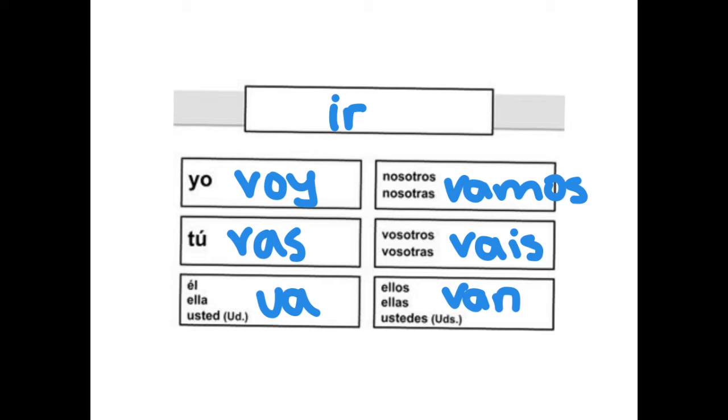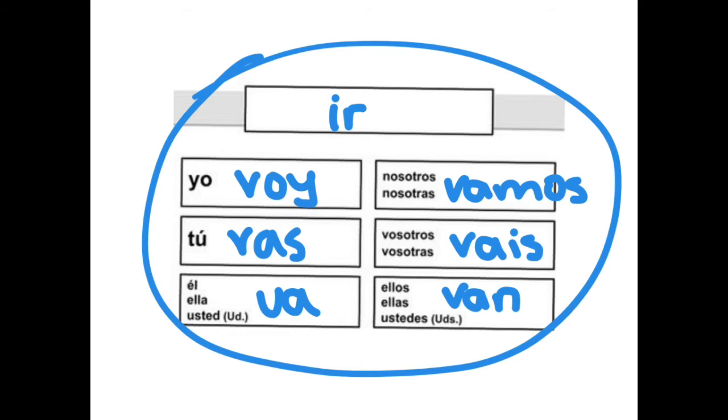And if you remember, ir is an oi verb, and that's why it goes voy. Then it's vas, va, vamos, vais, van. So this is what you have to remember for the first part of the simple future tense formula.